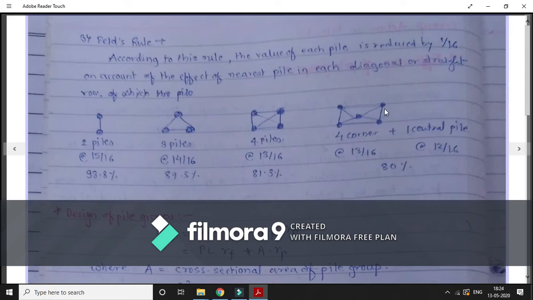And in case of this 5, you will find for corner piles, all corner piles having 3 nearby piles, so its capacity is reduced by 3 by 16, to 13 by 16, whereas for the middle pile you will find there are 4 piles nearby, so it will be reduced by 4 by 16, to 12 by 16.